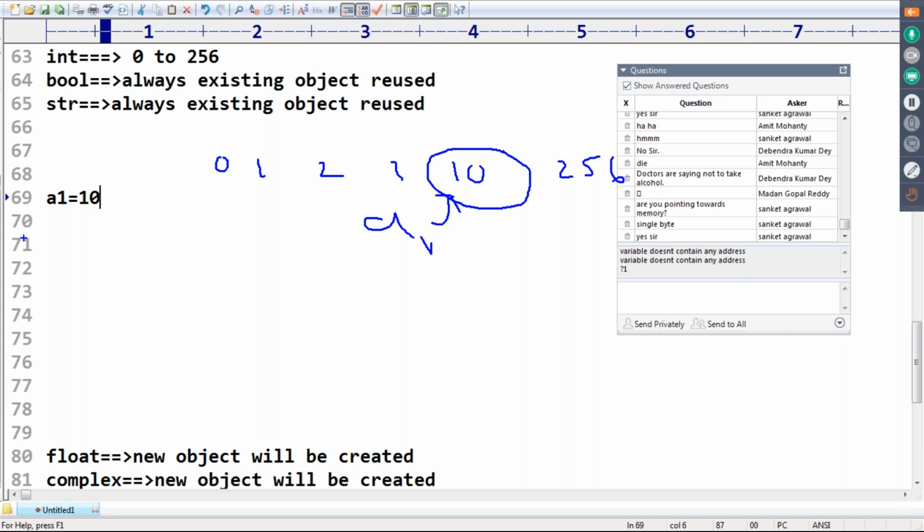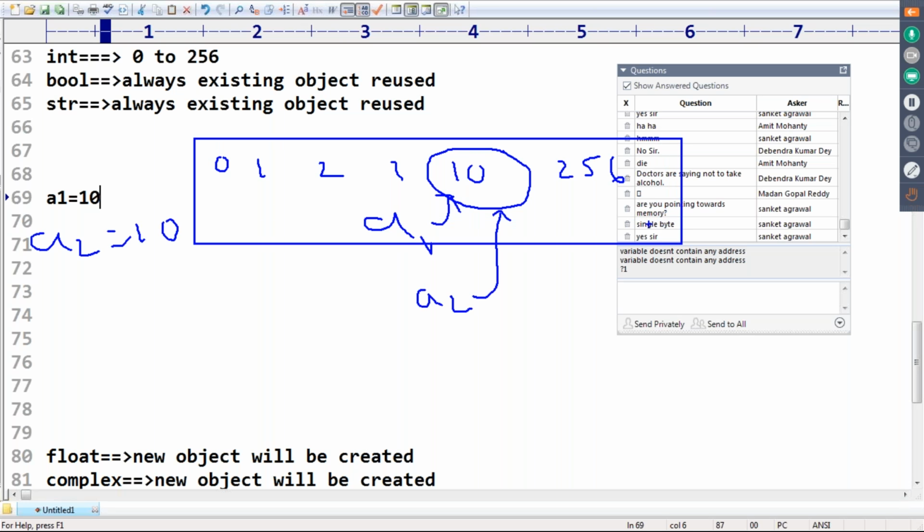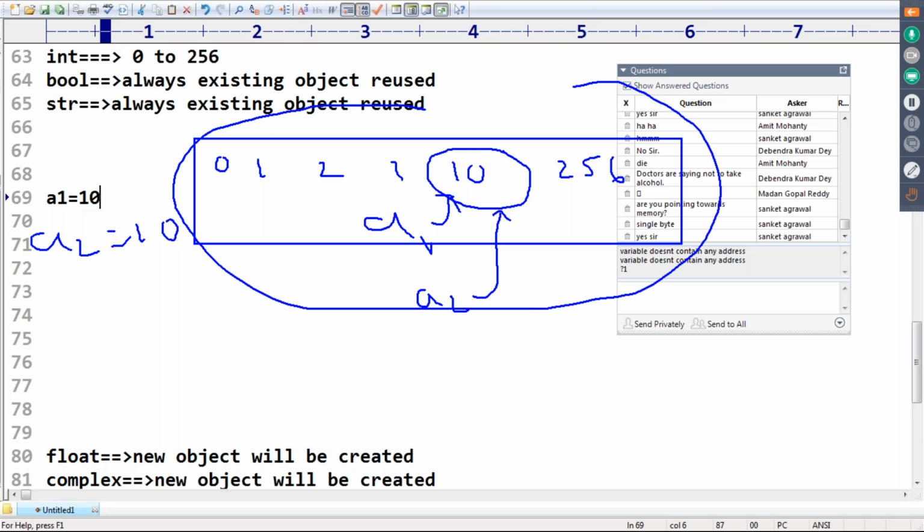If I take a2 is equal to 10, a2 is also pointing to the same object. That's all. That's why object reusability exists only in this particular range. Why did Python people decide on only this particular range? The reason is that 0 to 256 is the most commonly used range. That's why they created the buffer up to that only.